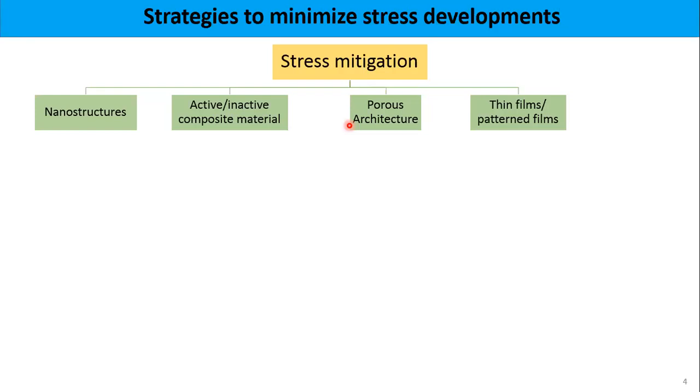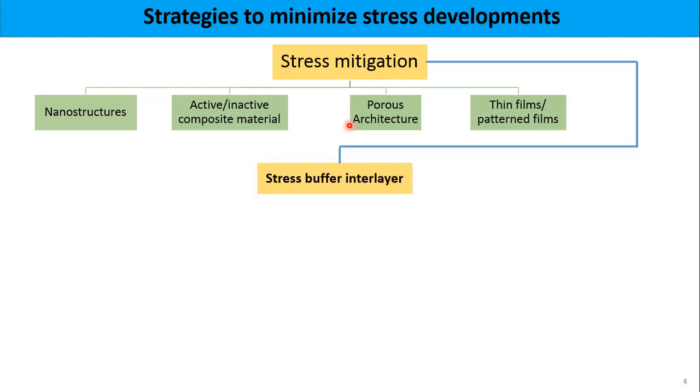the volume expansion of the electrode material. Now, the concept comes: stress buffer interlayer. By the name itself, this is an interlayer between your active electrode material and the current collector, which supplies current to the electrode. So in between these two, there will be a thin film.